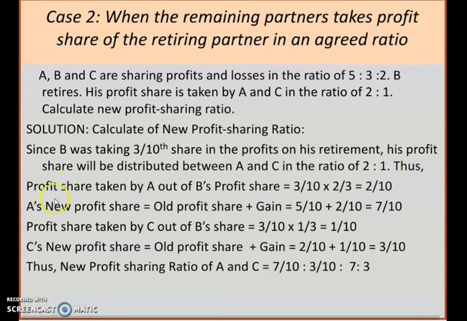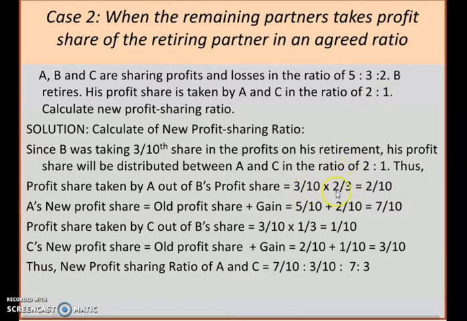Let us see that. Profit share taken by A out of B's profit share. B's profit share is 3/10. Till the date of retirement, B was getting profit in the ratio 3/10. Now A will take away B's share in which ratio? 2/3. It is given in the question as 2:1, so that will give you a fraction 2/3.